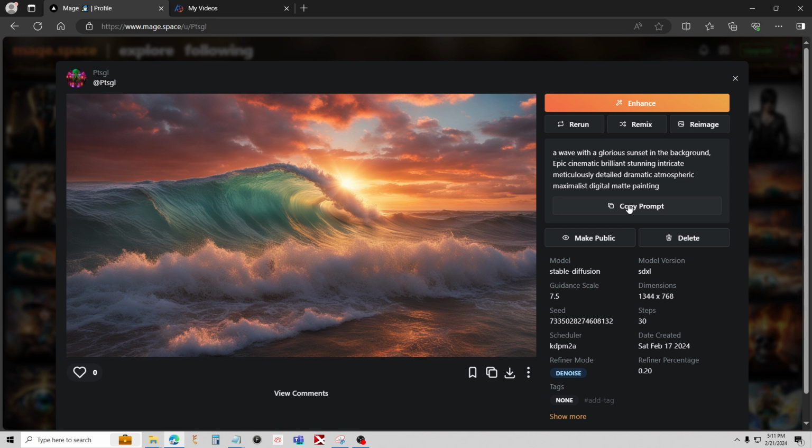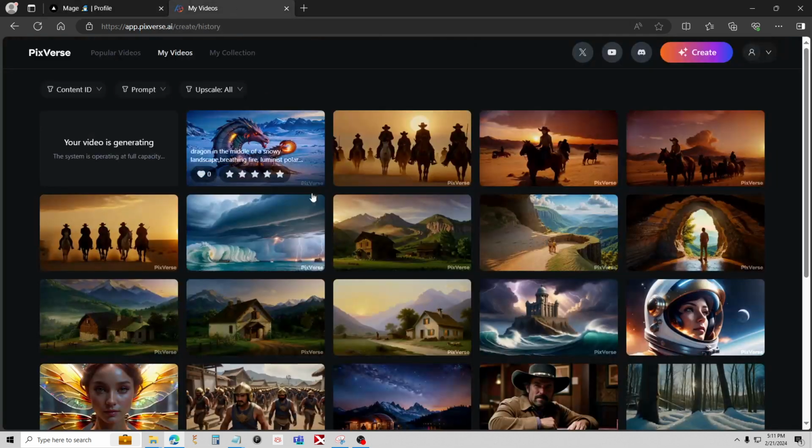And I had little clips of this in the beginning of the video. I did this both ways actually. I used this as a starting image and made a video, and then I also copied the prompt over, and they both turned out really good. So anything with water usually turns out pretty good. Let's go ahead and try this one.